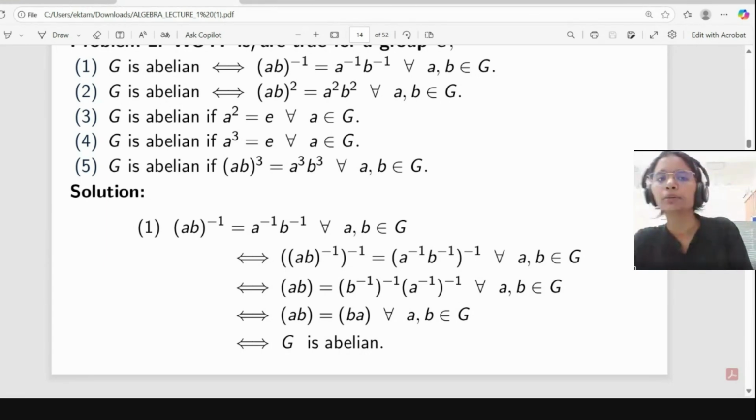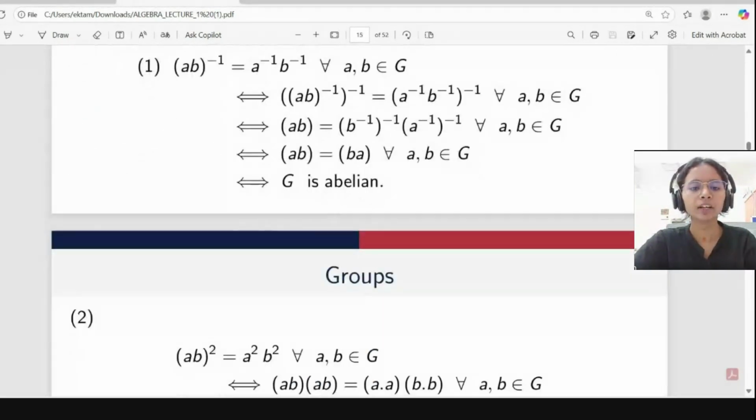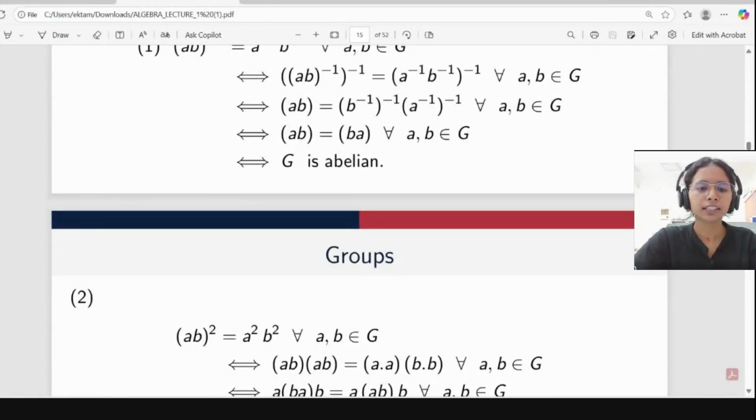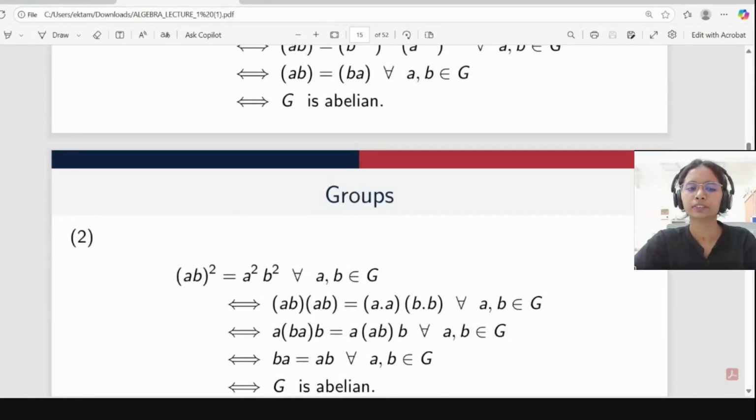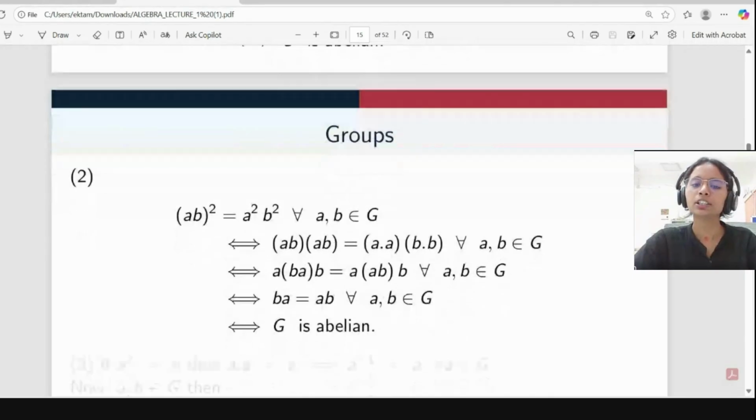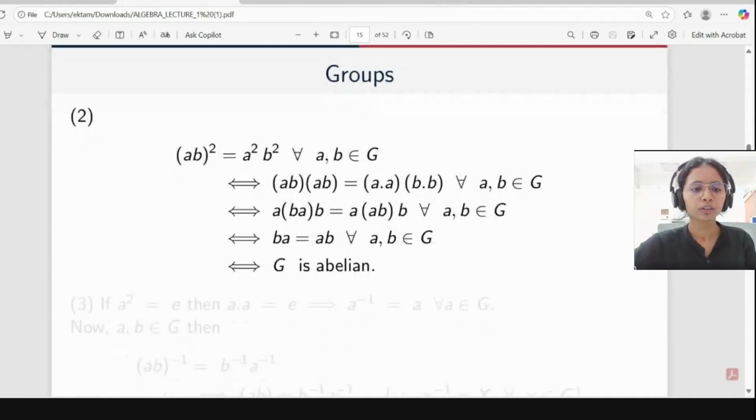Second, what we are saying, G is abelian if and only if (ab) square is equal to a square b square. So how is it coming? Suppose (ab) square equal to a square b square. So we can write (ab) square as ab into ab, and the second one as a a b b. Since this is a group, we have the cancellation property. So from here, by left cancellation, we can cancel a. From the right, we can cancel b. So we will get ba equal to ab for all a, b belongs to G. So G is an abelian group.